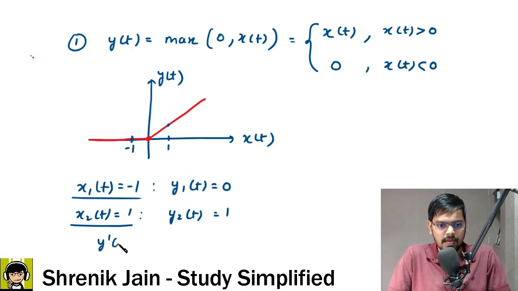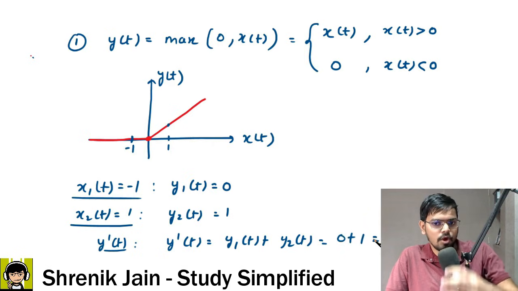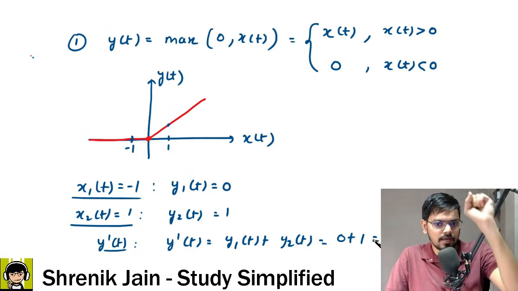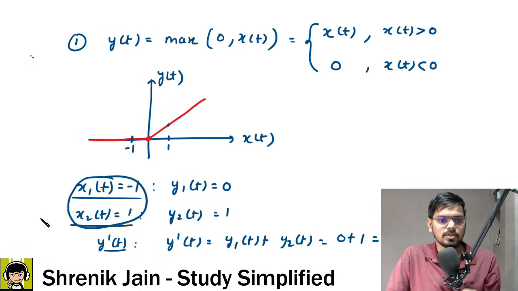Let us say y dash of t is the addition of the above outputs, y1 of t plus y2 of t. So 0 plus 1, the answer is 1. Now check y double dash of t. What is y double dash? It is not the double derivative. It is the output when the input is x1 of t plus x2 of t.